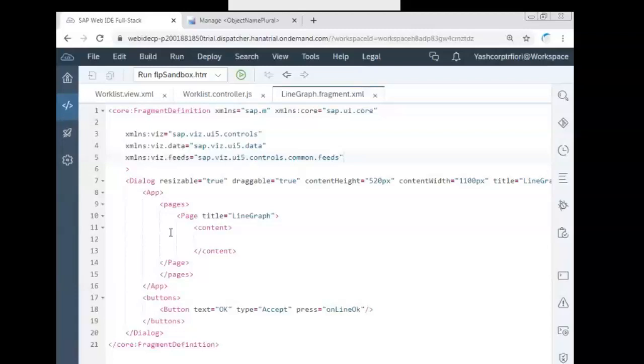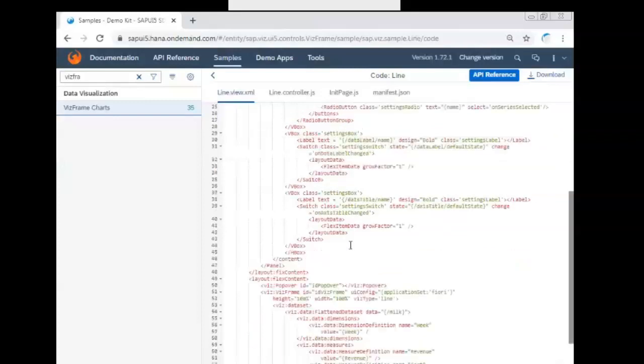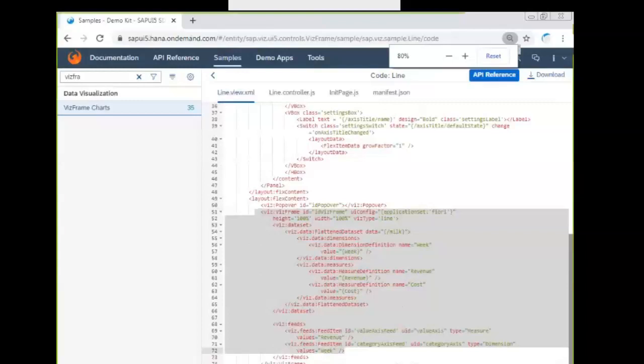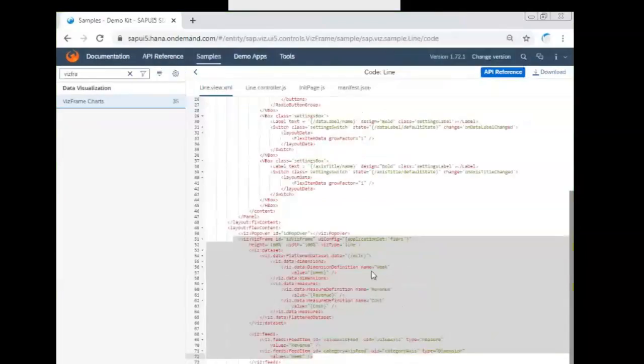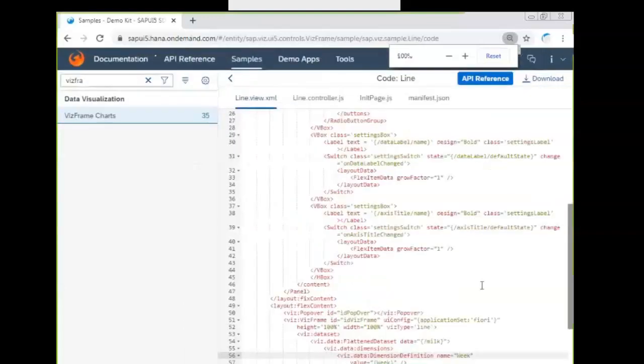Now in the line graph, search for the viz frame and copy from the start till the end of the viz frame.